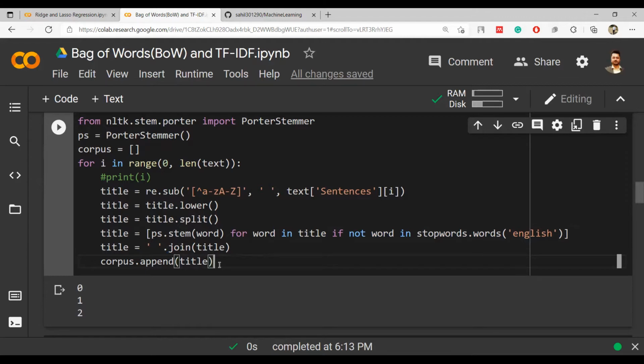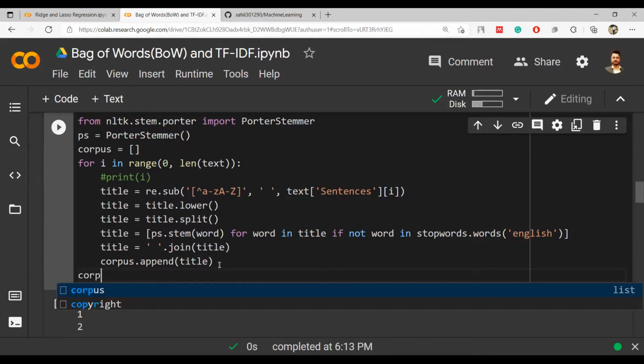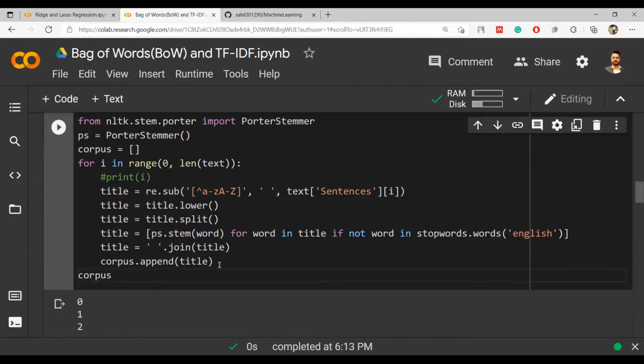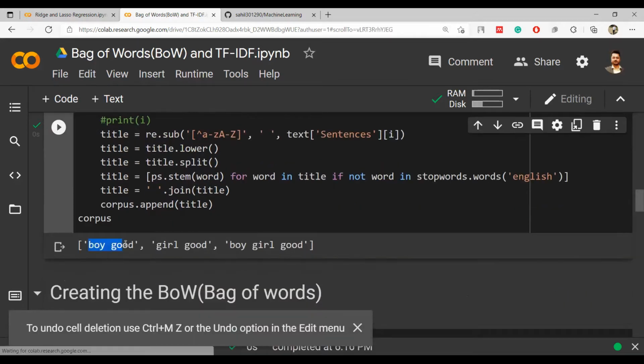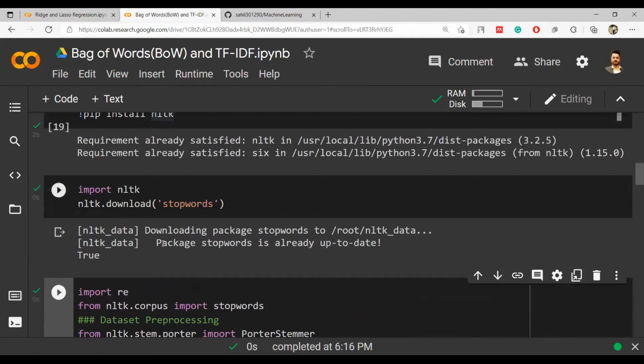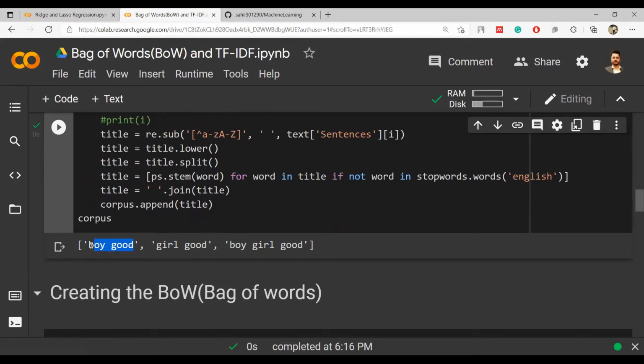We have updated our corpus so that all the words are in lowercase and the stop words are removed. If I want to print the corpus here itself, out of the for loop I can directly write corpus, and it will be printed. So my corpus looks like this. It has boy good from the first sentence, because the sentence was boys are good. I have already removed the extra spaces. In our case there were no extra spaces, but still, and it has been converted to lowercase.